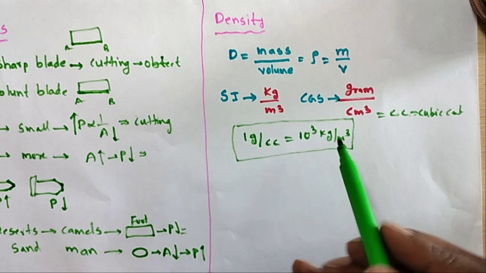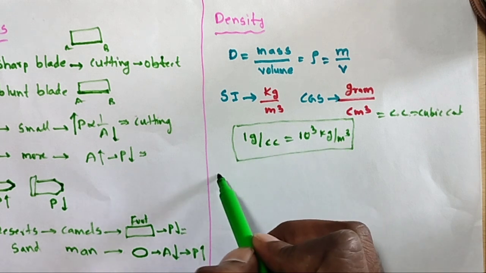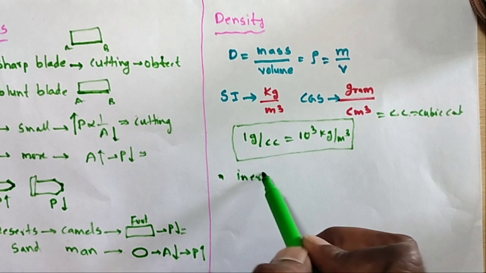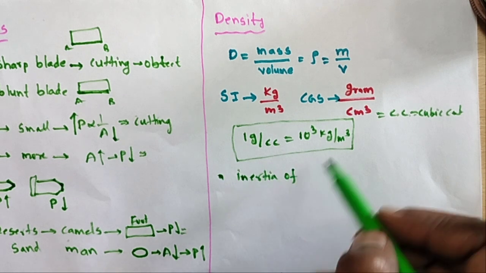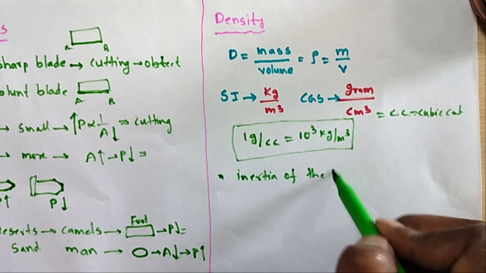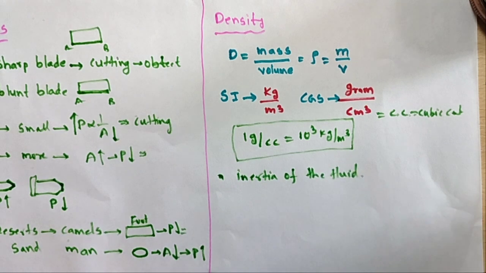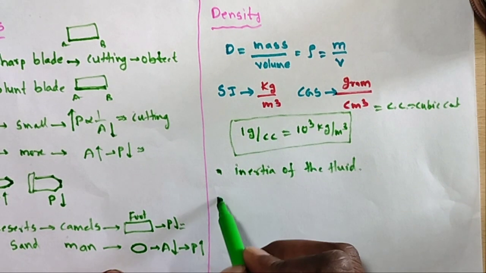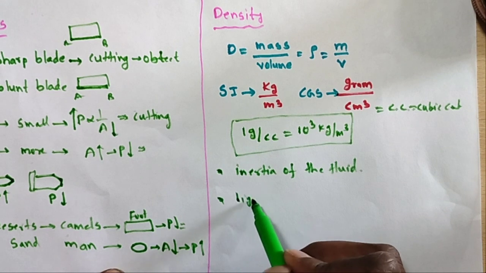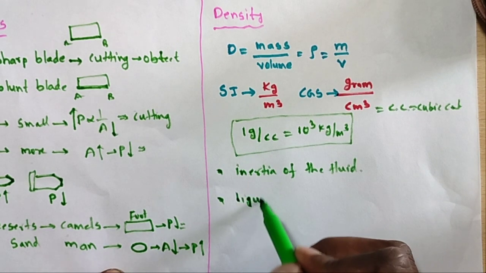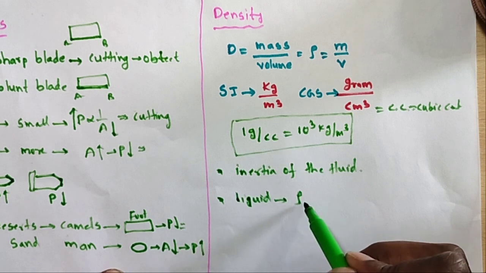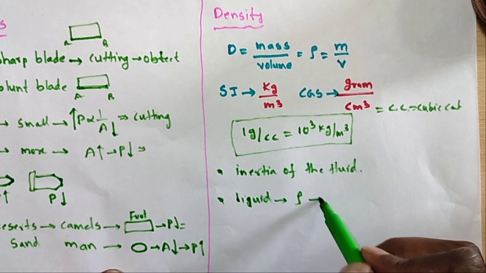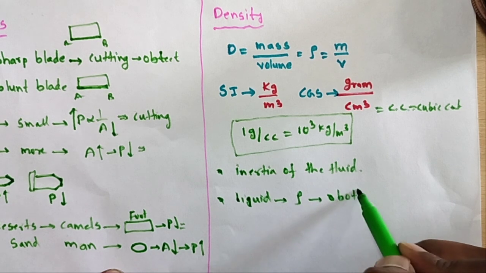So density determines the inertia of the fluids. Density of a fluid determines the inertia of the fluid. A liquid with high density, rho is maximum, will reach the bottom.